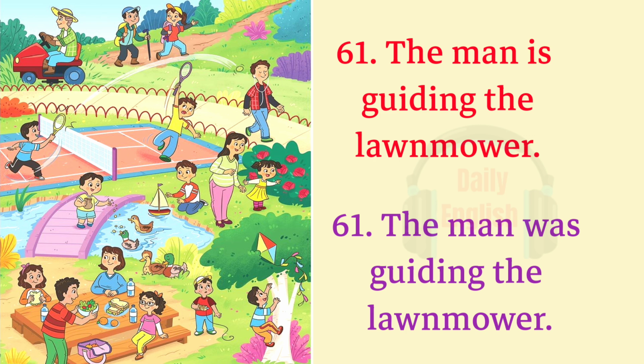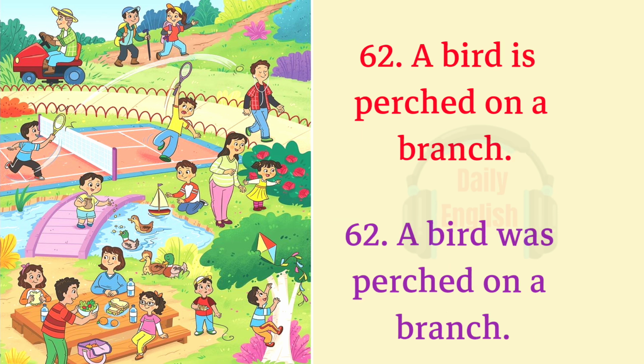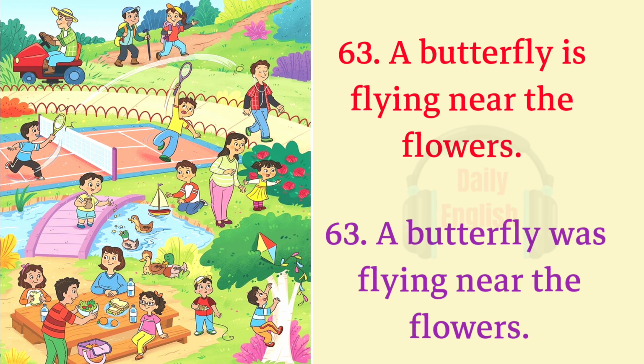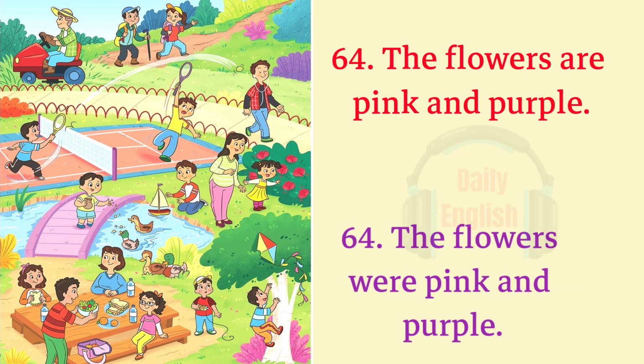61. The man is guiding the lawnmower. The man was guiding the lawnmower. 62. A bird is perched on a branch. A bird was perched on a branch. 63. A butterfly is flying near the flowers. A butterfly was flying near the flowers. 64. The flowers are pink and purple. The flowers were pink and purple.